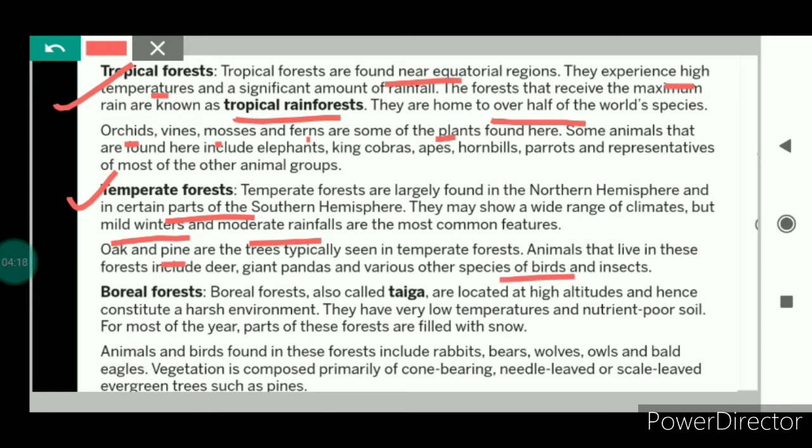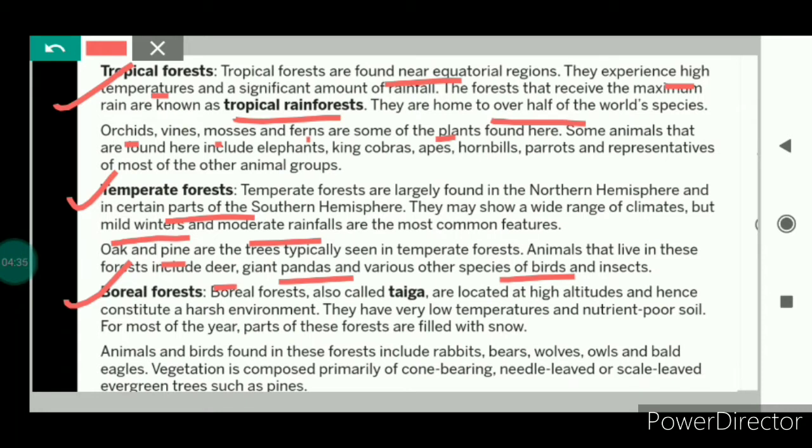And usually we know that in the forest, a variety of animals are found. So the animals that are found in the temperate forest are deer, giant pandas, and various other species of birds and insects. Now lastly, let's talk about the boreal forests.